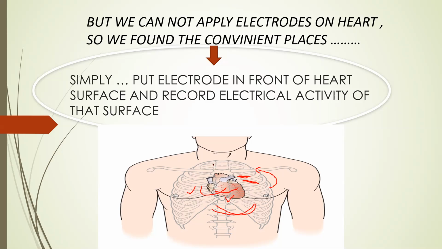So this is how simple it is. If you want to record left sided activity, put electrodes on the left side. Normally we put chest electrodes predominantly on the left side, because the heart is on the left side, and that records the left sided electrical activity. In a particular condition, if you want to record right sided electrical activity, you put right sided electrodes. If you want to record the electrical activity of the posterior surface of the heart, you put posterior electrodes.